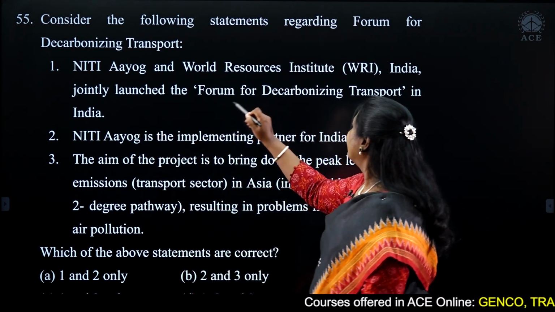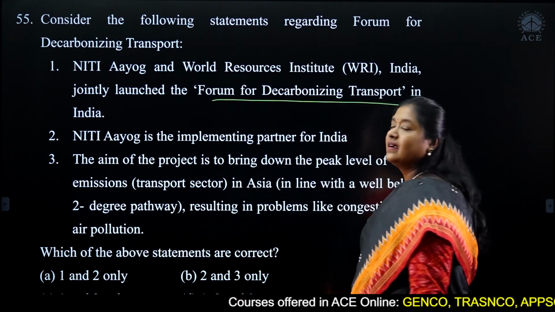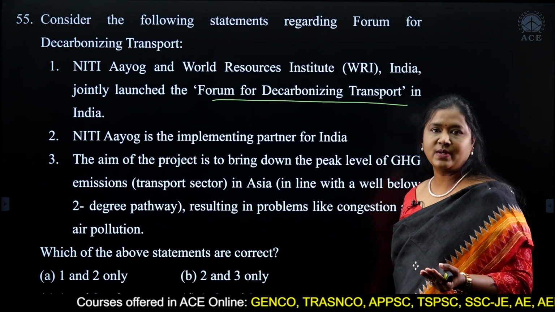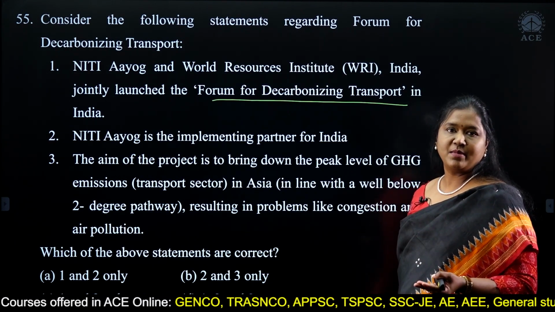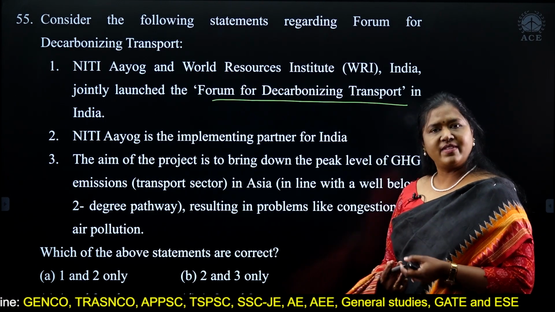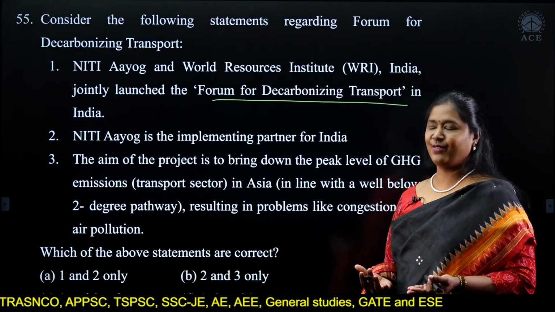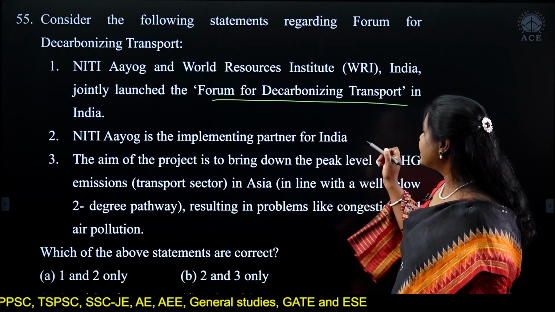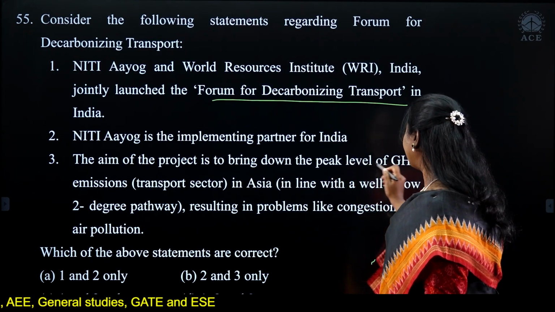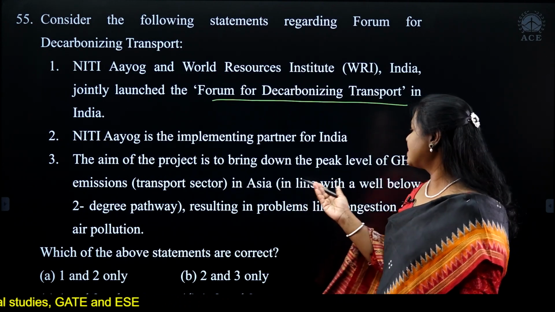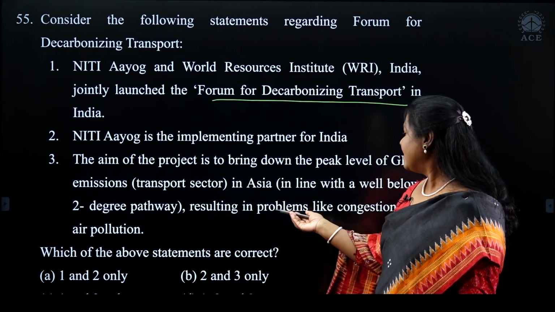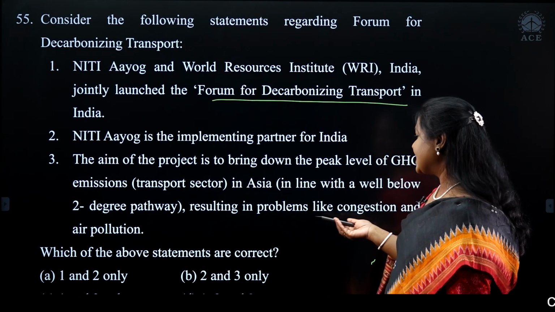So when we say decarbonizing, obviously we're talking about emissions, right? Carbon emissions. So what are we doing to reduce carbon emissions? Obviously, electric vehicles, all of you know that, right? Niti Aayog is the implementing partner for India, and the aim of the project is to bring down the peak level of GHG emissions in Asia in line with a well below 2-degree pathway, resulting in problems like congestion and air pollution.